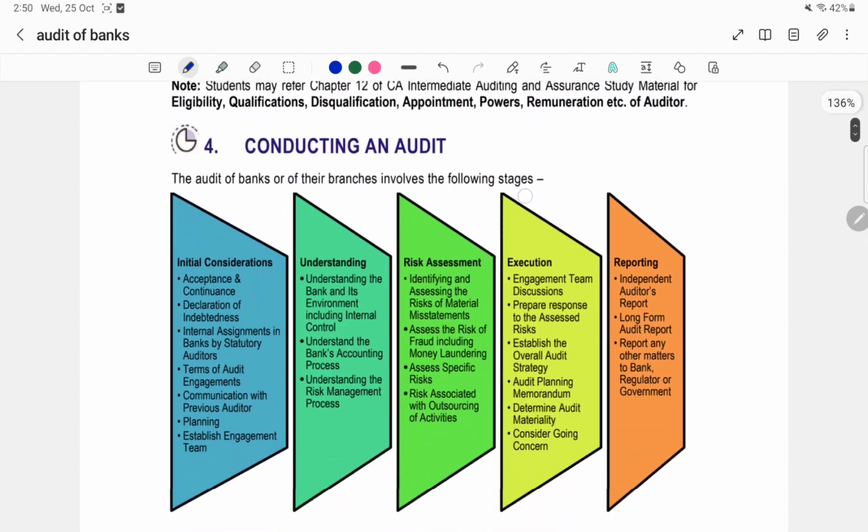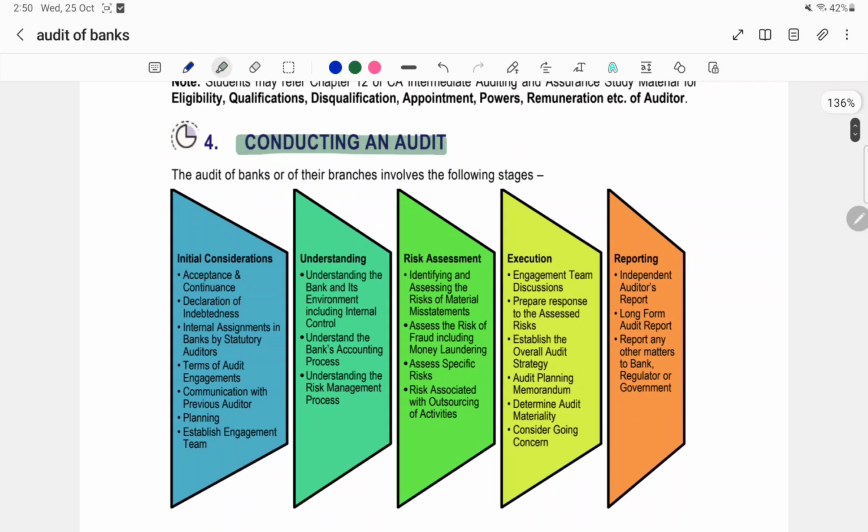Now we'll go to the next topic, that is conducting an audit. Banks have branches also, so audit of banks or of their branches involves the following stages. This is important, you should know at least what the stages are. There will be step by step stages. The first step is initial considerations.